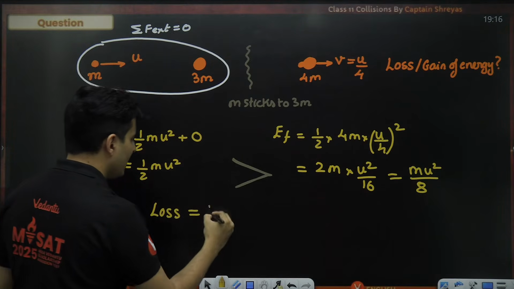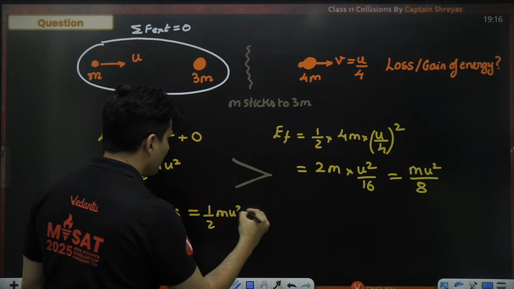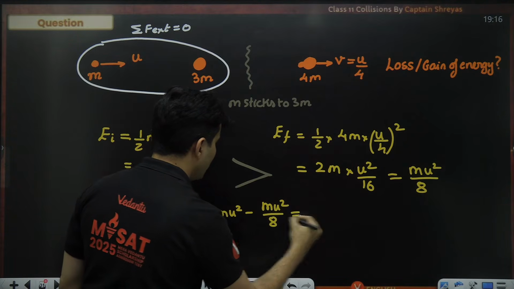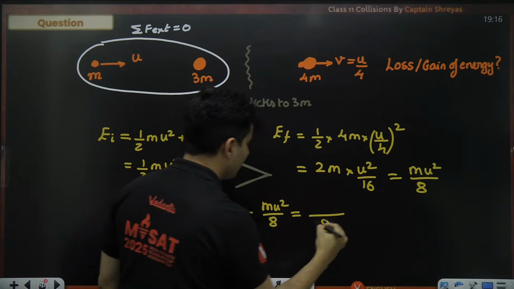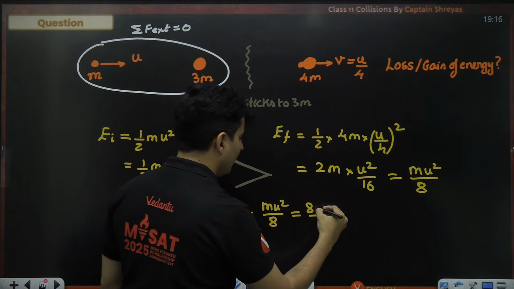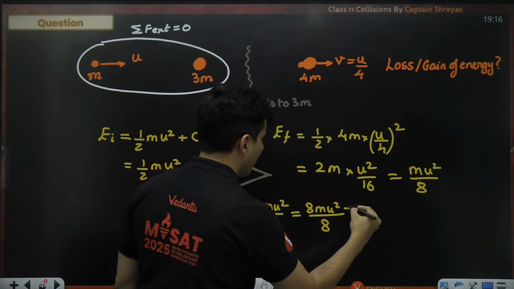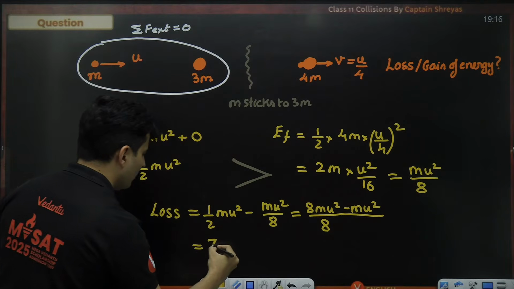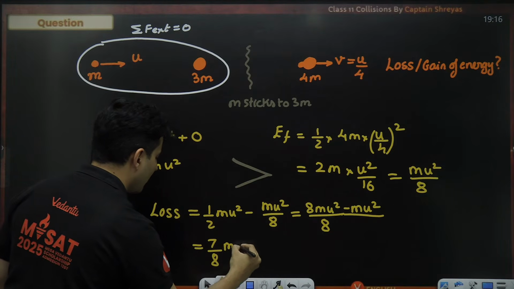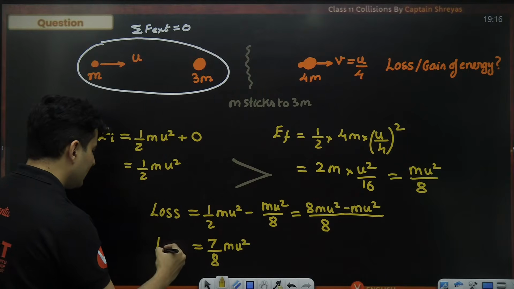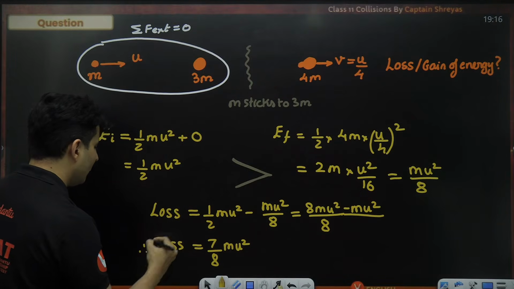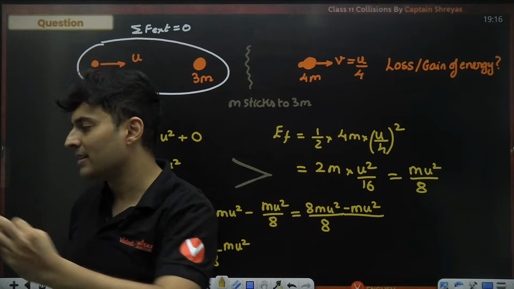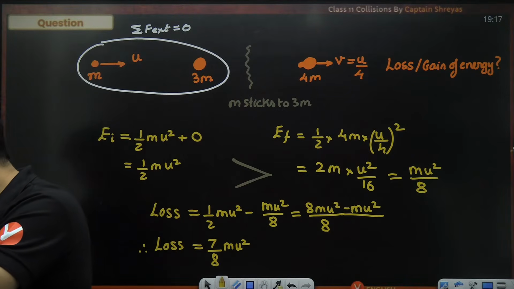So the loss will be the bigger value, half mu square minus mu square by 8. The LCM is 8, so it will become 8 mu square minus mu square. 8 minus 1 is 7. So it will become 7 by 8 mu square. So that is the loss of energy. So energy may be conserved, may not be conserved, like I said before. Got it?